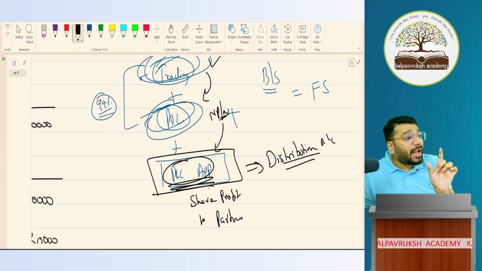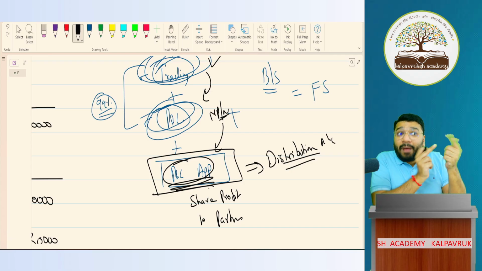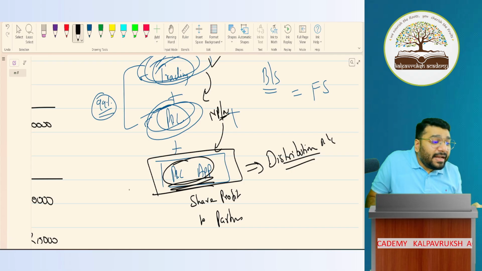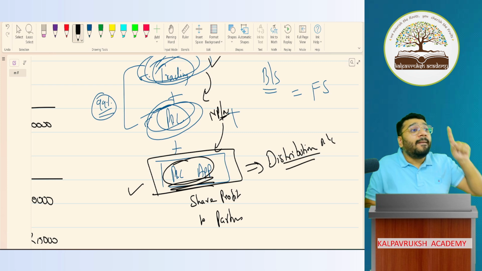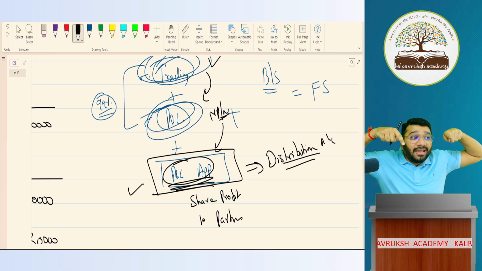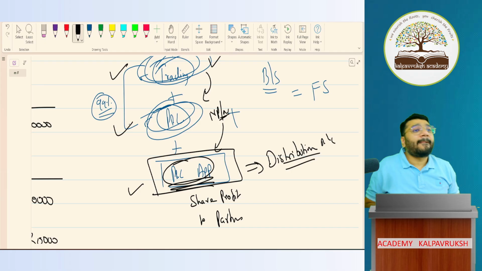If any transaction is happening between the partner and the firm, related to the partner, it will go to your P&L appropriation account. Whereas any transaction happening between the firm and the third party will go to either trading account or P&L account.